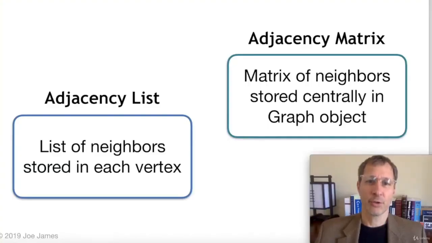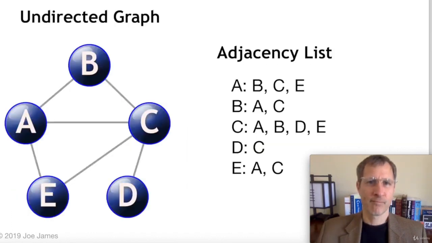So transportation and networking are just a couple of the very many different possible applications for graphs in modeling real-world problems. So in this section, we're going to cover the 2 most common ways to implement graphs, which is using an adjacency list and an adjacency matrix. An adjacency list stores a list of neighbors for each vertex in the vertex itself. An adjacency matrix stores a 2D array of all of the connections between the vertices in the graph object.